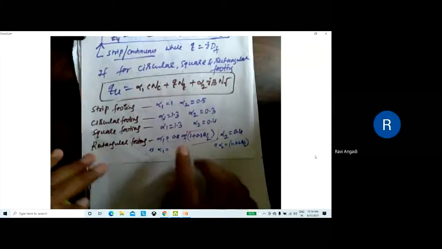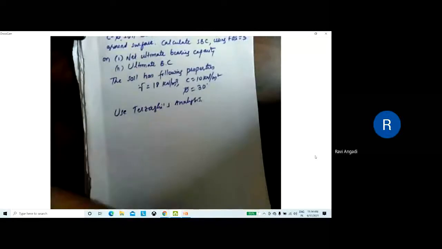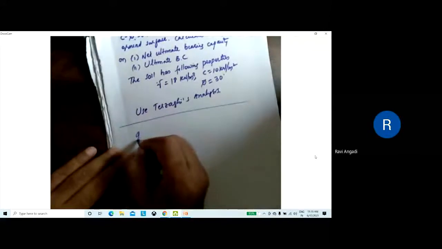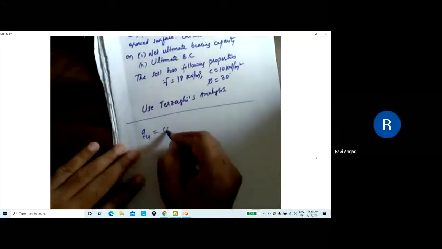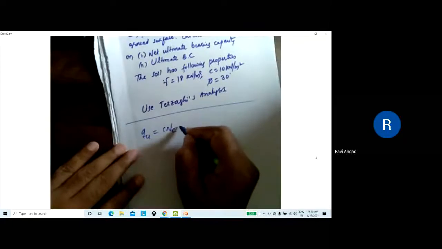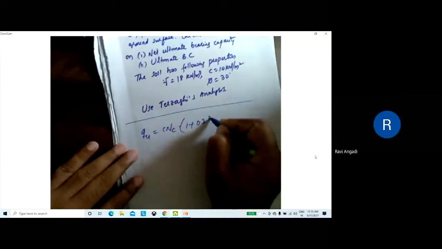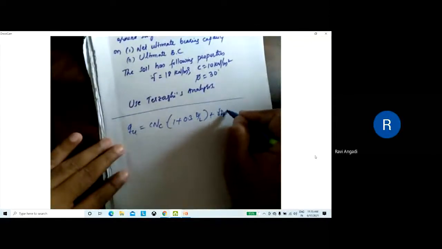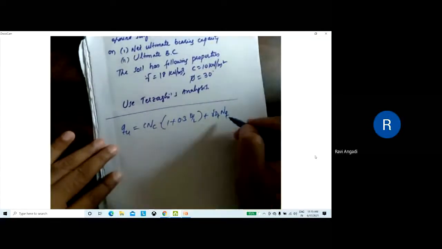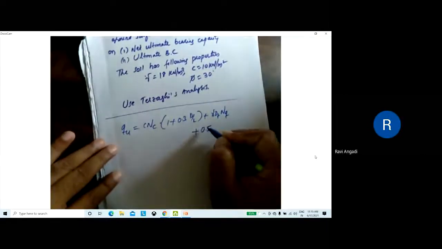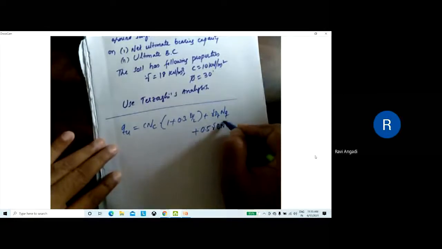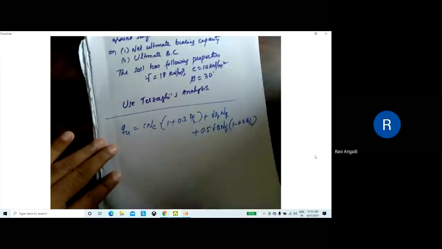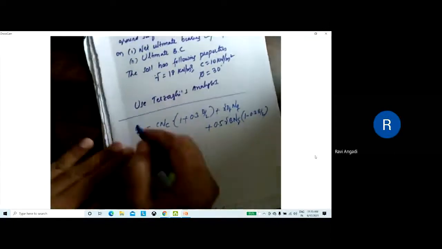Taken, sir. This you have to refer for a rectangular footing. Here, Terzaghi's equation will be: QU, this is ultimate, equals C NC for rectangular footing into bracket 1 plus 0.3 B by L, plus gamma DF NQ, that term is the same, again plus 0.5 gamma B N gamma, again the same. One more thing: 1 minus 0.2 B by L you have to introduce. This is the change for rectangular footing.